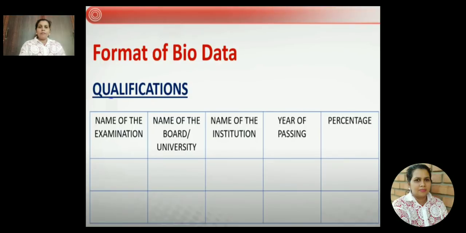The same way, after SSLC or CBSE, the next qualifying board exam is PUC or +2. So in the next column you will be writing second PUC or +2, the name of the board, PU board or Delhi board, whichever board you belong to, and the name of the institution, year of passing and the pass percentage. But it has to be neatly written in the box.